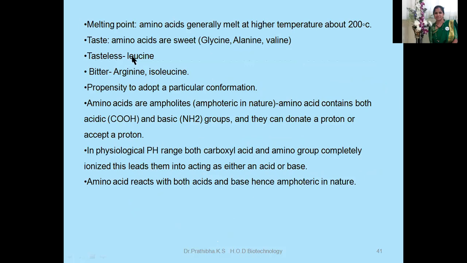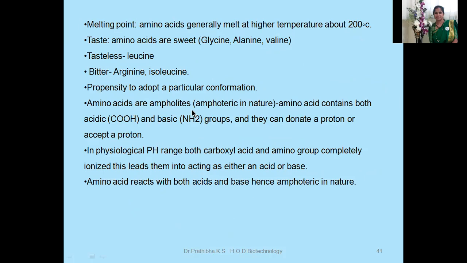Melting point of amino acid generally melt at higher temperature, about 200 degrees Celsius. When coming to the taste, amino acids are sweet. For example, glycine, alanine, and valine. Some of the amino acids are tasteless. For example, leucine. Some of the amino acids are very bitter. Example, arginine, isoleucine. Okay. Propensity to adopt a particular conformation can be seen in the amino acids.